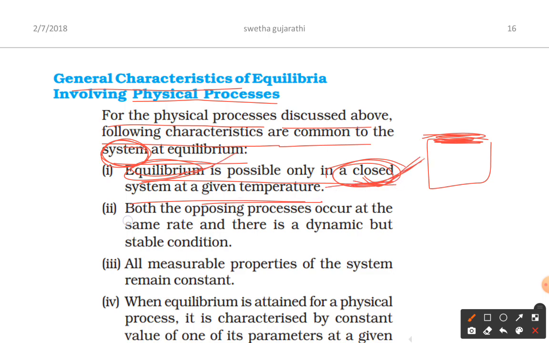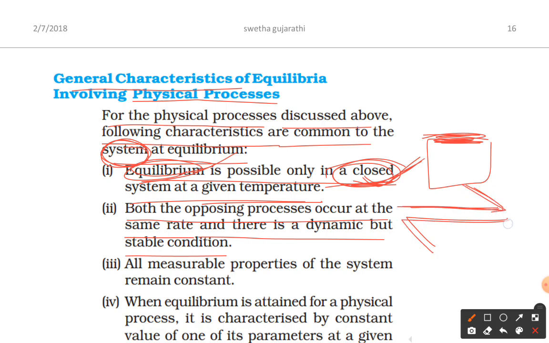Next, both the opposing forces occur at the same rate and there is a dynamic but stable condition. Reactant is converted into product and product is converted into reactant, both occurring at the same rate. Dynamic means reactant converts into product and back into reactant. But the condition is stable. Why? Because you can store the ice in the thermos, since the condition is stable. All measurable properties of the system remain constant.